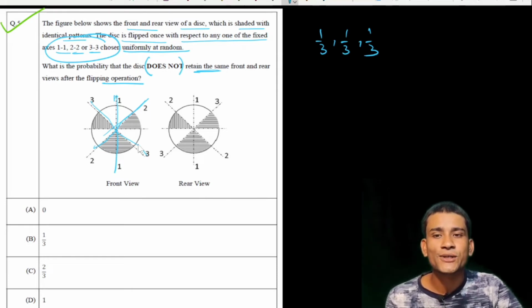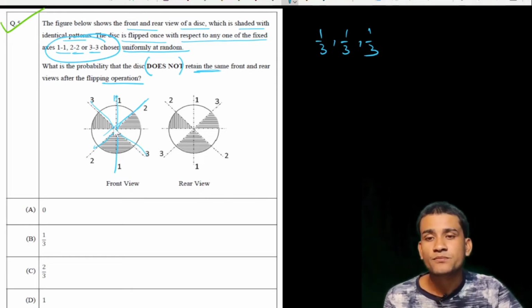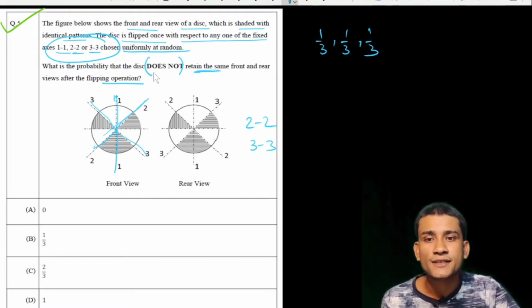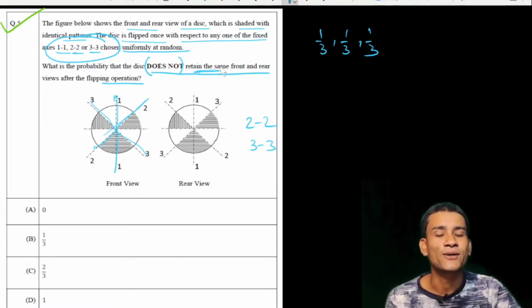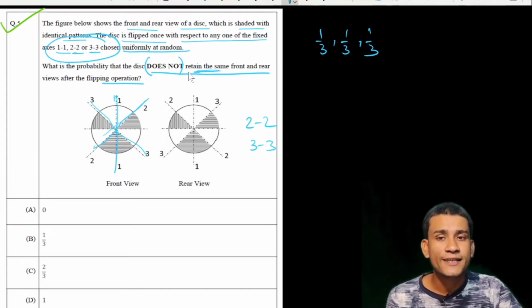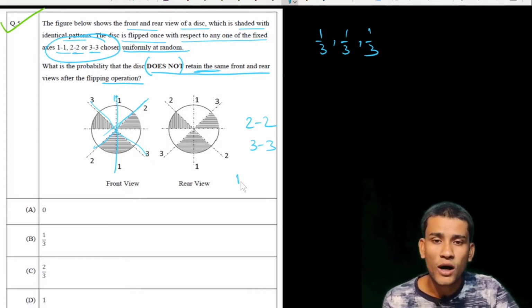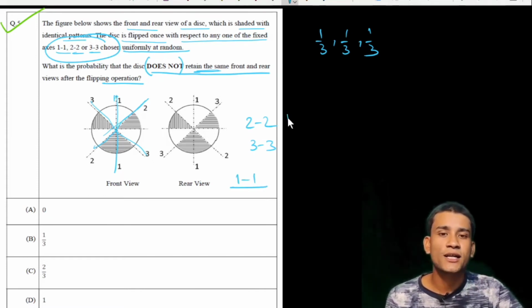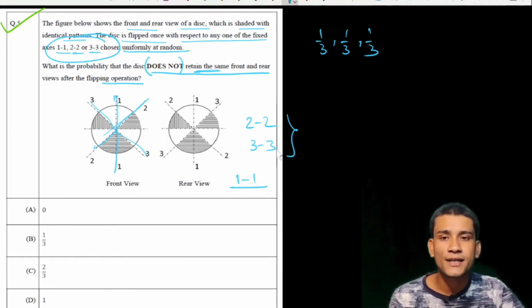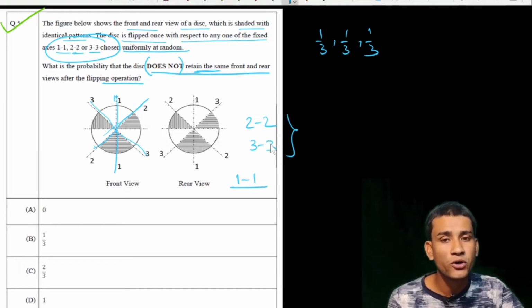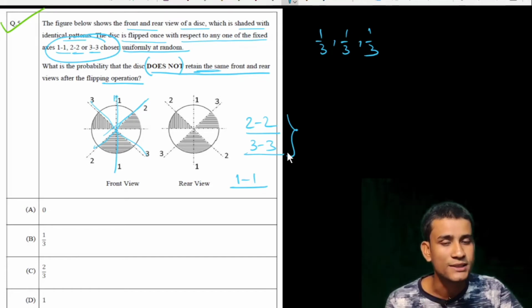So if we rotate the disk with respect to 2-2 and 3-3, then it does not retain its same position. Only if we rotate the disk with respect to axis 1-1 does the disk retain its same position. So there are two cases where the disk does not retain its same position: when we flip the disk with respect to this axis and with respect to this one.